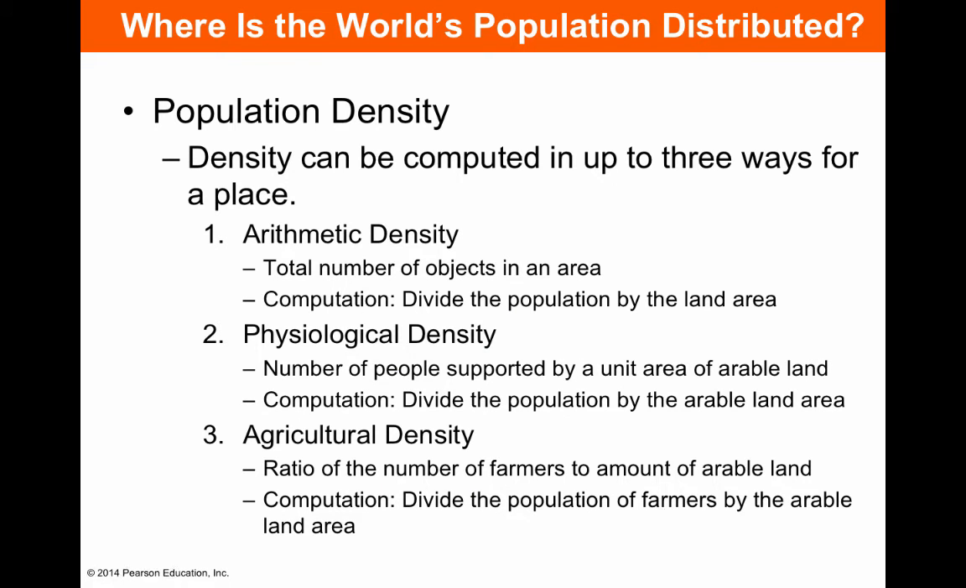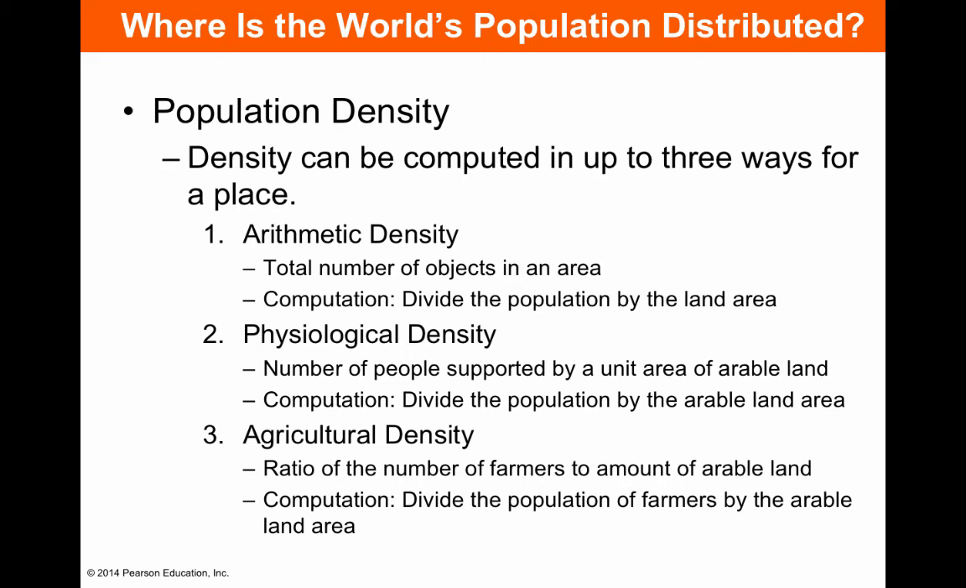Okay, population density. Density is computed in up to 3 ways for a place. First we have arithmetic density, and this is the total number of objects, generally people, in an area, and you divide the population by the land area. This is really easy to do, but it's not as useful because you're just using all the land, and it's not always land people would live on. So you're including your deserts, your jungles, your ice fields, all these places.